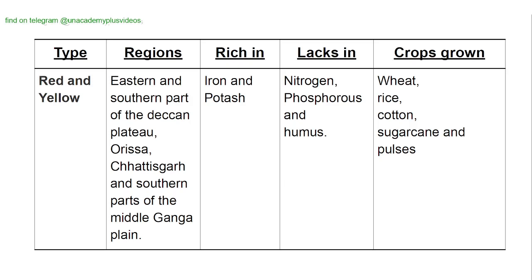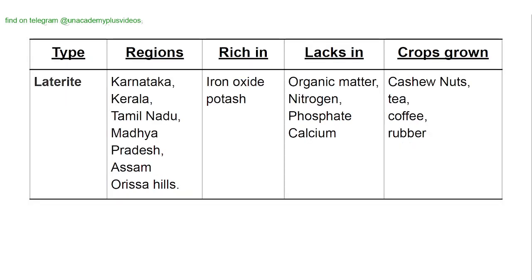The third type is red and yellow soil. It is found in the eastern and southern part of the Deccan Plateau, that is Odisha, Chhattisgarh and southern parts of the middle Ganga plain. They are rich in iron and potash. They lack nitrogen, phosphorus and humus. The crops grown in red and yellow soil are wheat, rice, cotton, sugarcane and pulses.